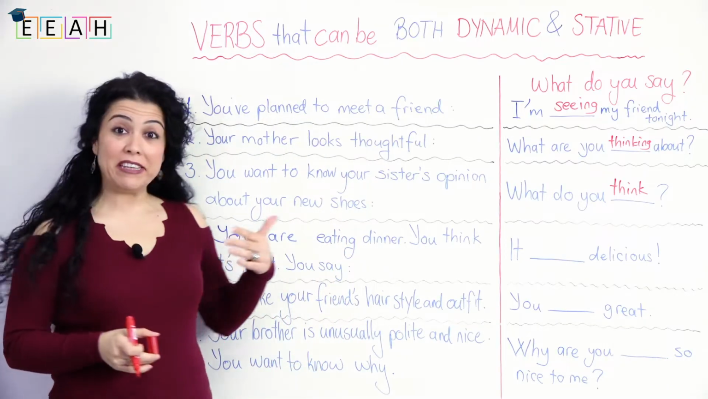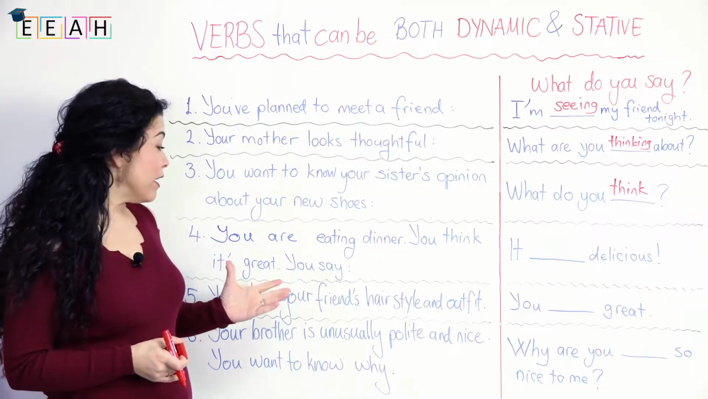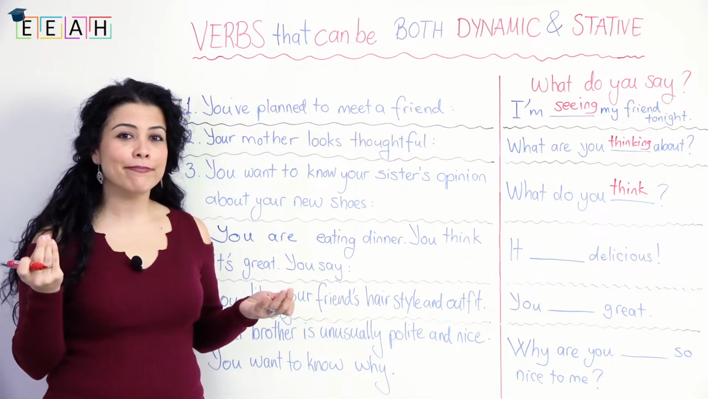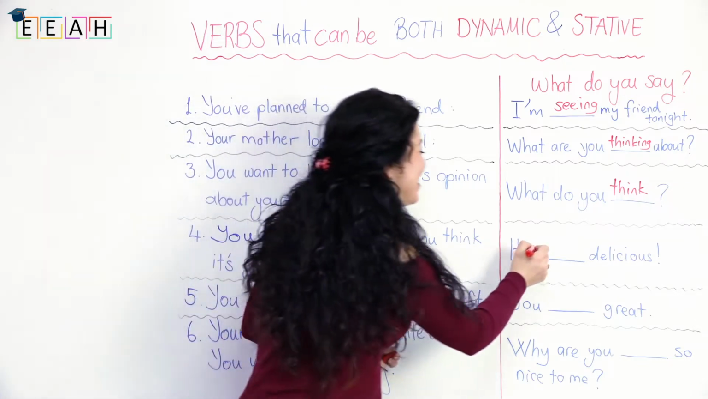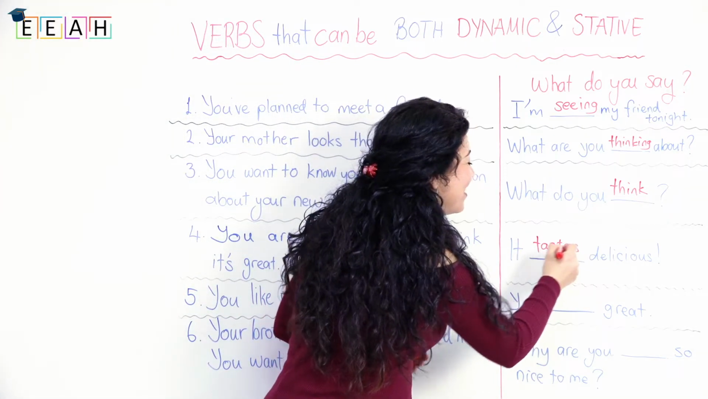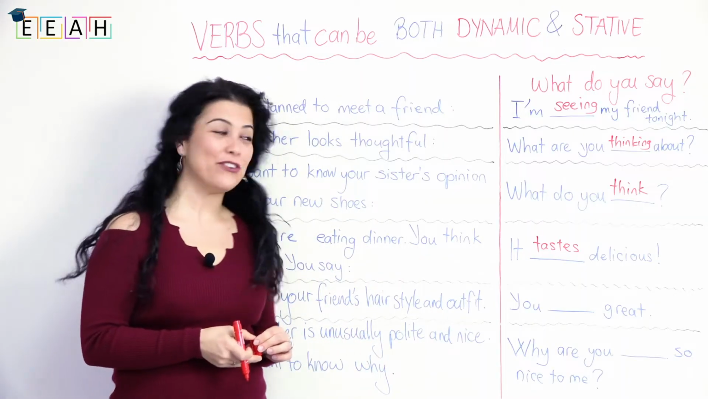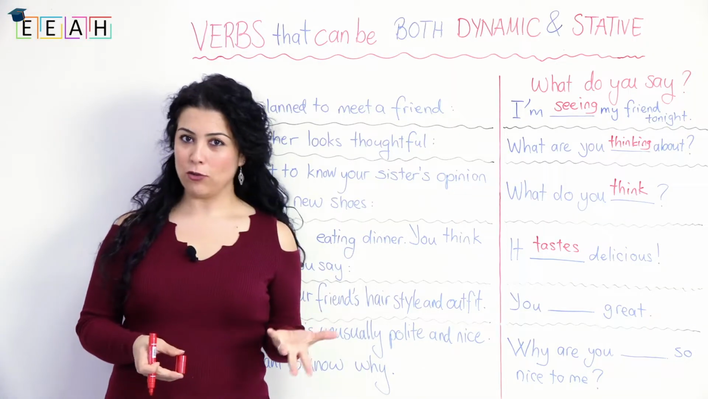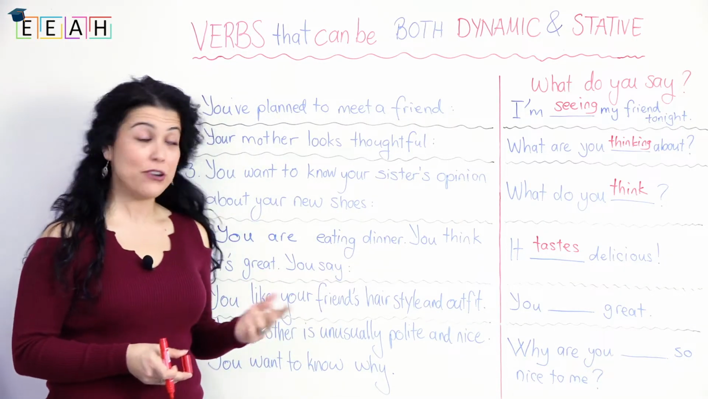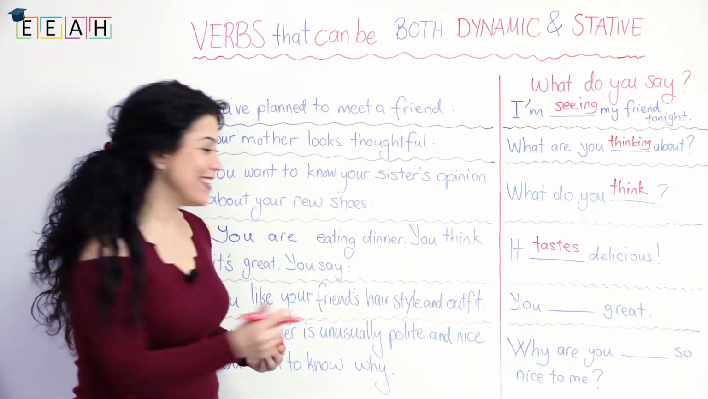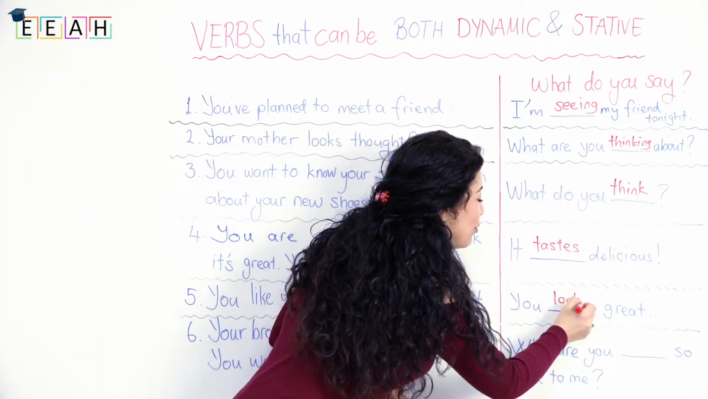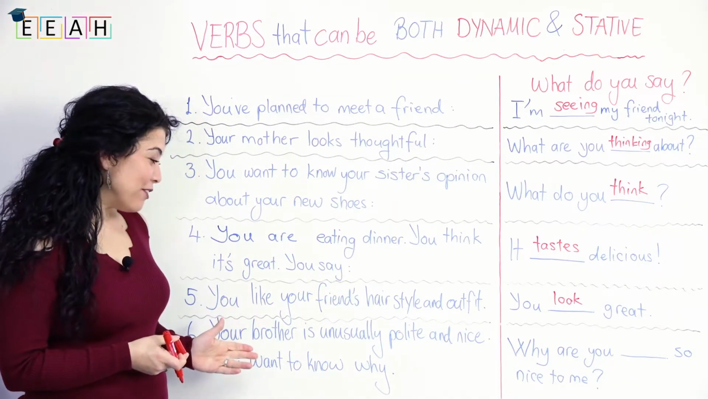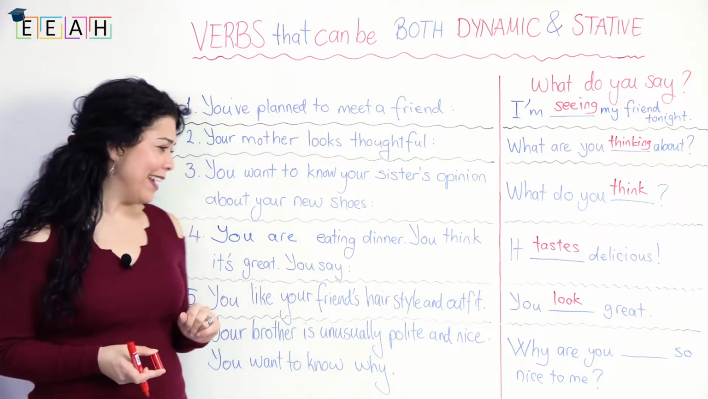Number 4, you're eating dinner and you think it's great. You say, it tastes delicious. Yes, yummy. Very good. Number 5. You like your friend's hairstyle and outfit, so you tell him or her, you look great.